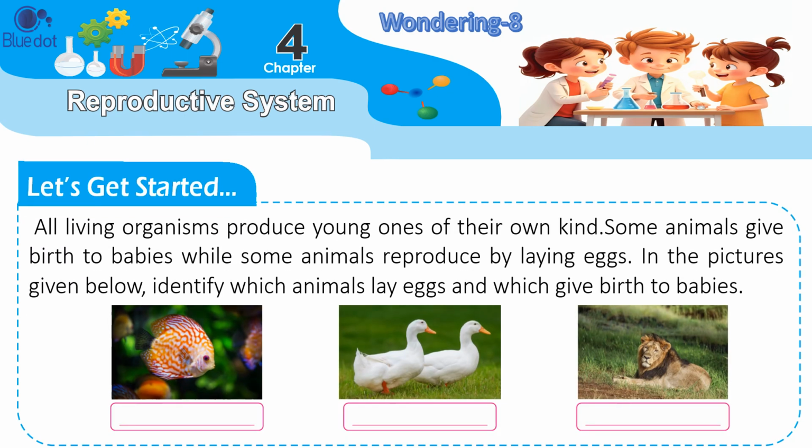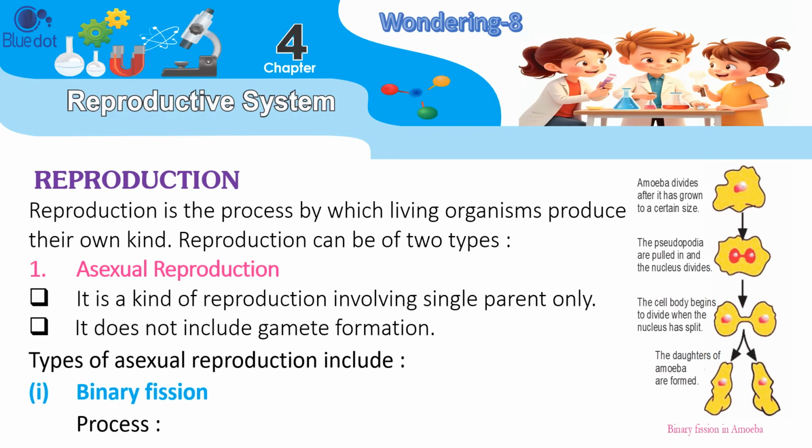Let's get started. All living organisms produce young ones of their own kind. Some animals give birth to babies while some animals reproduce by laying eggs. In the pictures given below, identify which animals lay eggs and which give birth to babies. Reproduction is the process by which living organisms produce their own kind.